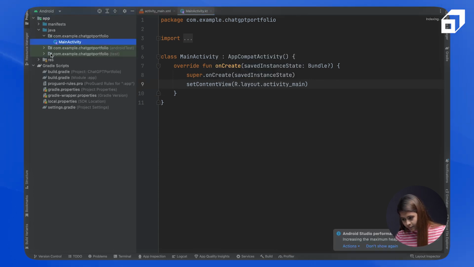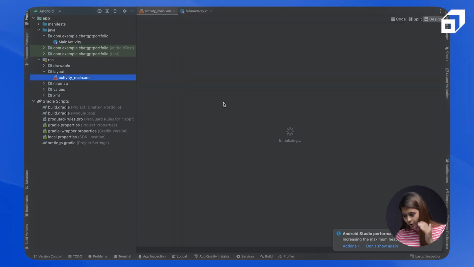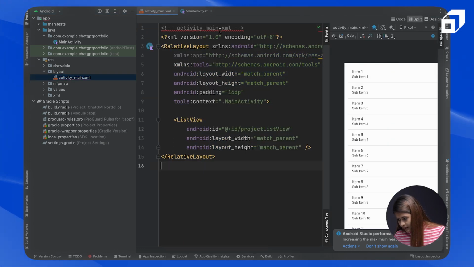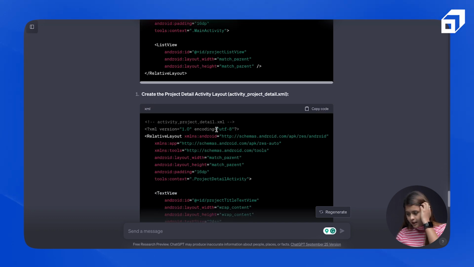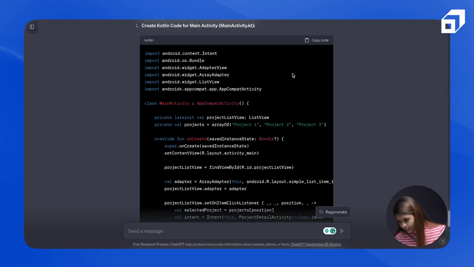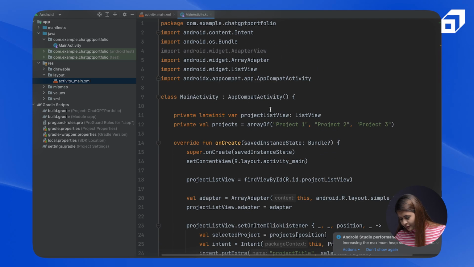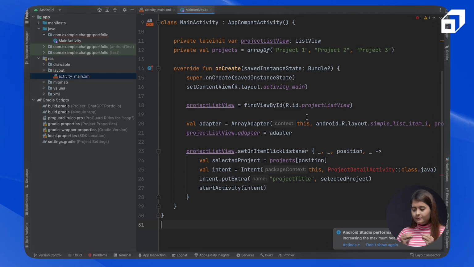And here we go. So we will open the res folder. I know where the XML files are. So I'll go here and go in the split section and copy and paste this piece of code. Yeah, let's remove this. And then for main activity, they have given this piece of Kotlin code. So let's copy this and put it in here. Let's first check if this much part is working.